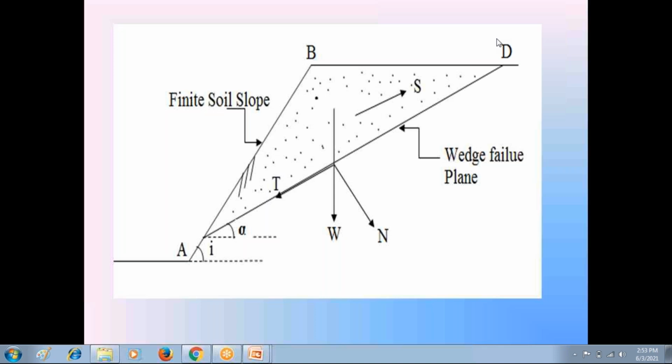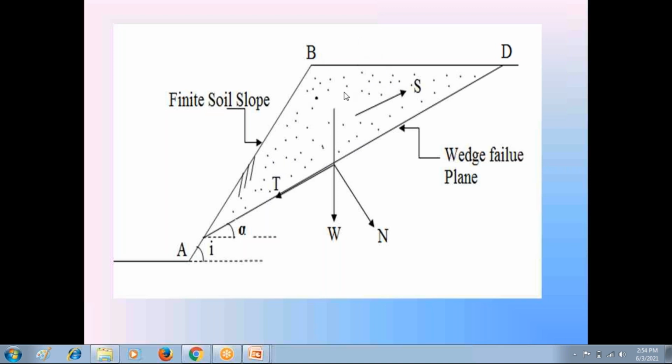Then we calculate the area of the triangle ABD. Triangle area is half into base into height. Here on the graph sheet, I can find the height of this triangle and the base of the triangle, so I can calculate the area of triangle ABD. Then take unit thickness, that is 1 unit thickness. Then the volume of the soil ABD is equal to area into thickness.